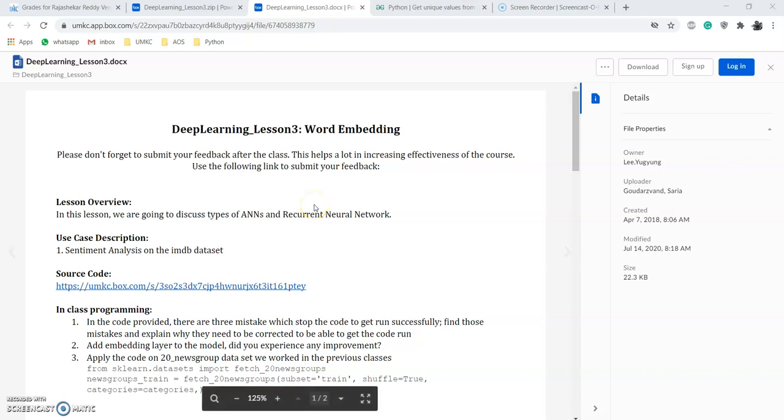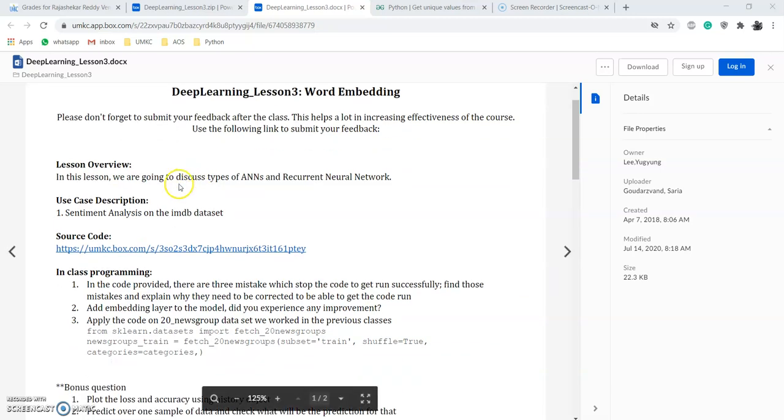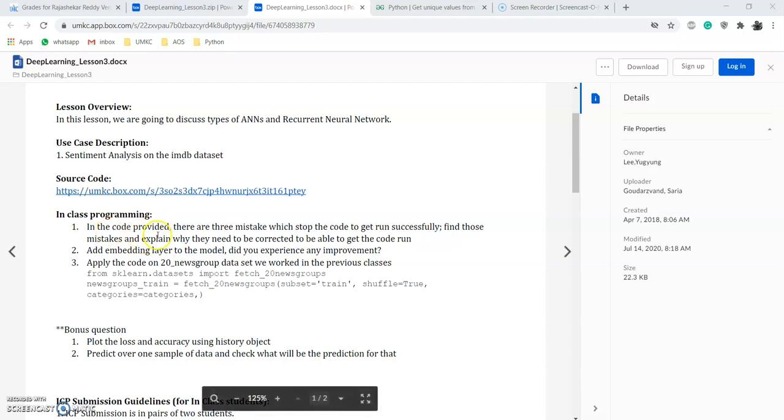Hi, in this video I'm going to explain the things which I have done for the Python deep learning lesson 3, that's word embedding. In this we have learned different types of ANN and recurrent neural network. Coming to the programming, the first question is we have been given an initial code which has some bugs, so we need to clear those bugs.